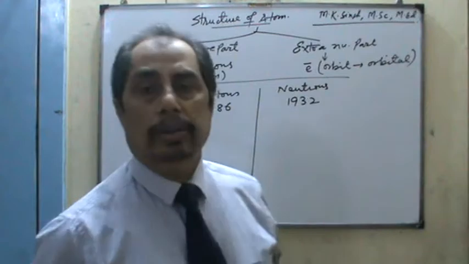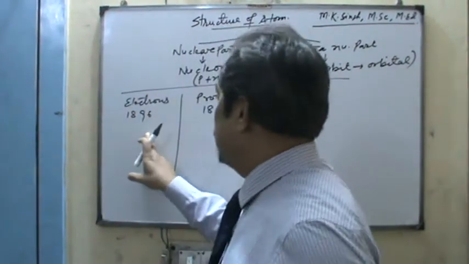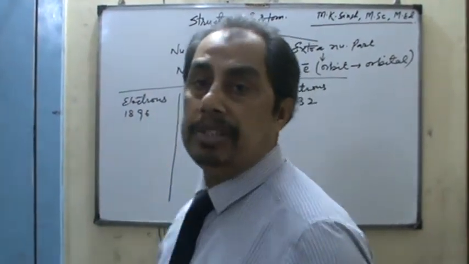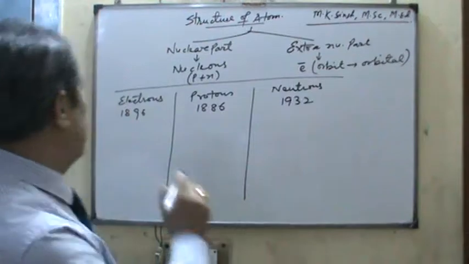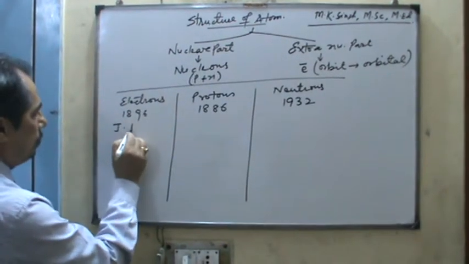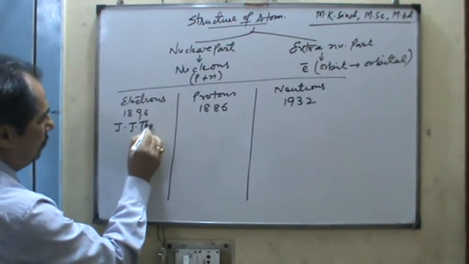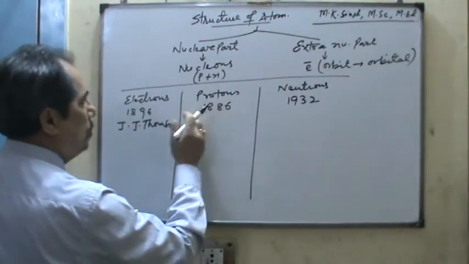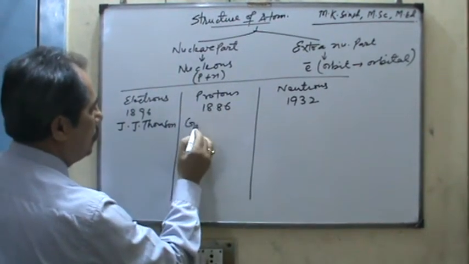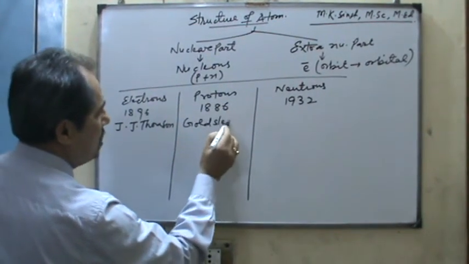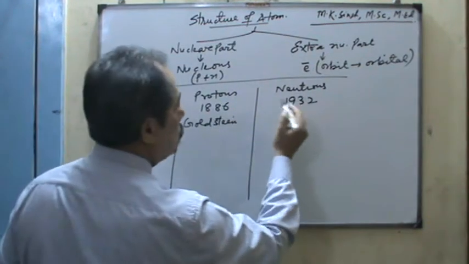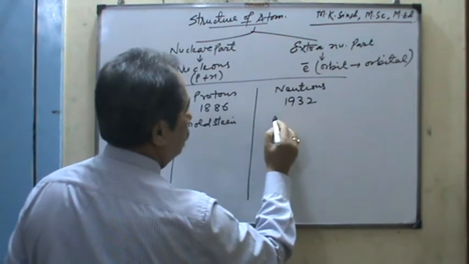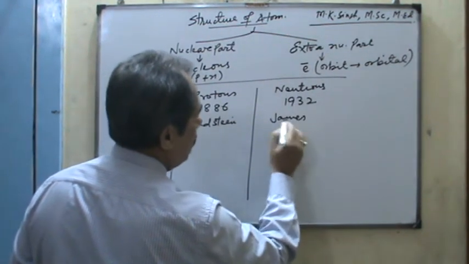Therefore, who discovered the electron? Electron was discovered by J.J. Thomson. So write down: proton was discovered by Goldstein and neutron was discovered by James Chadwick.